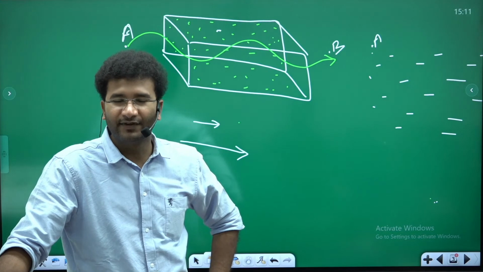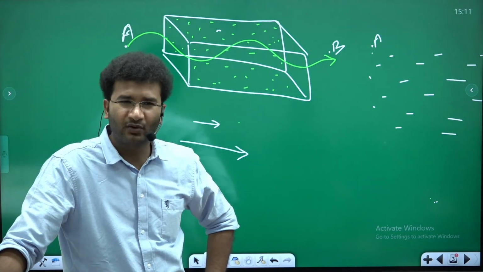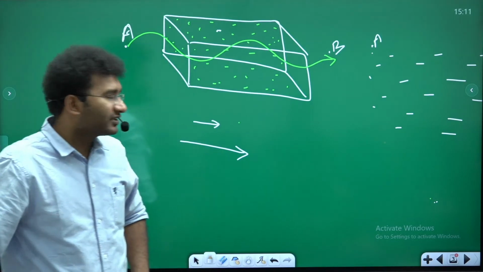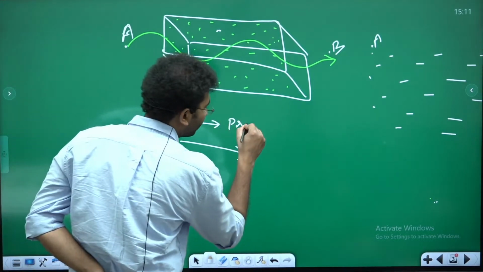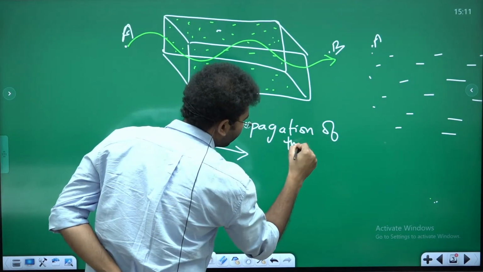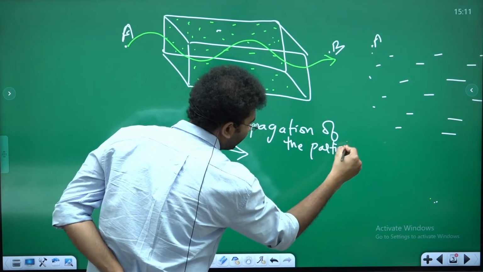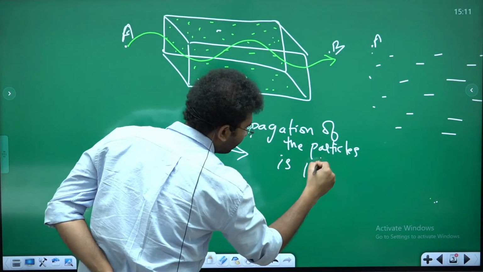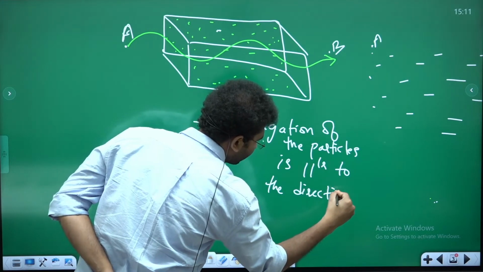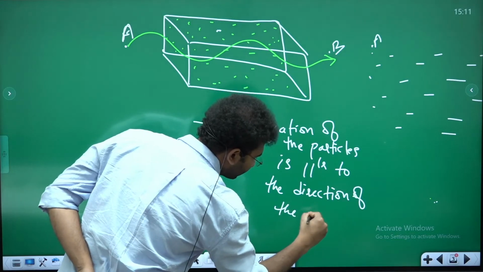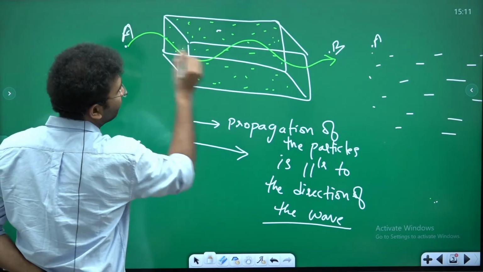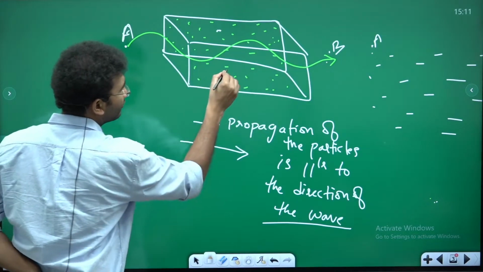Now sound wave is also a longitudinal wave, right? So in this process, the propagation of the particles is parallel to the direction of the wave. Is it right? Clear? The wave is also traveling from A to B in the same direction, and